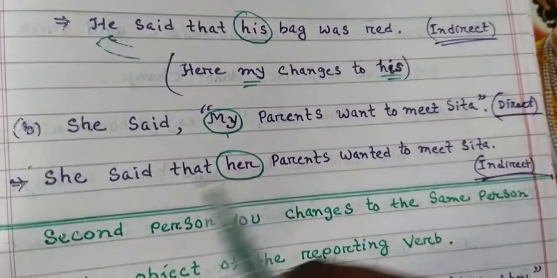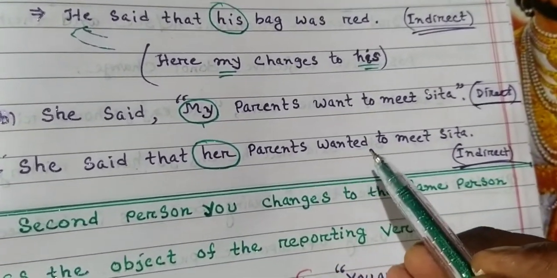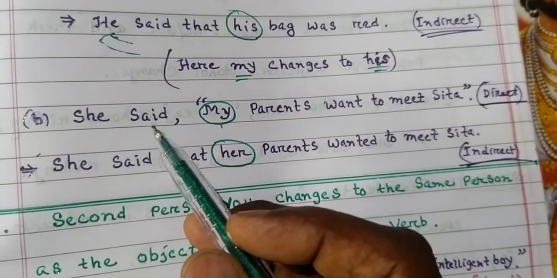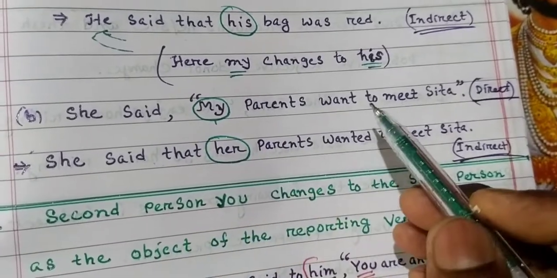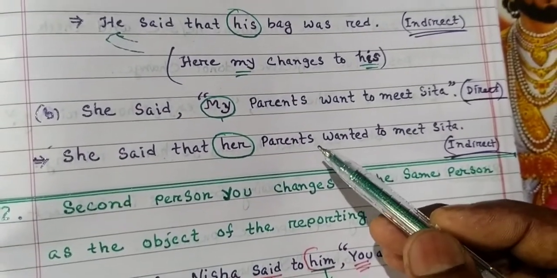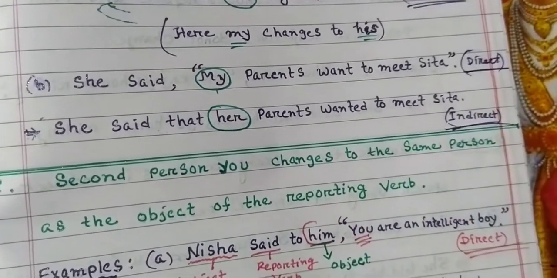Direct speech. She said that, my changes to her. Her parents wanted. As the reporting verb is in the past tense, the reported verb also changes into past tense. She said that her parents wanted to meet Sita. Indirect speech.